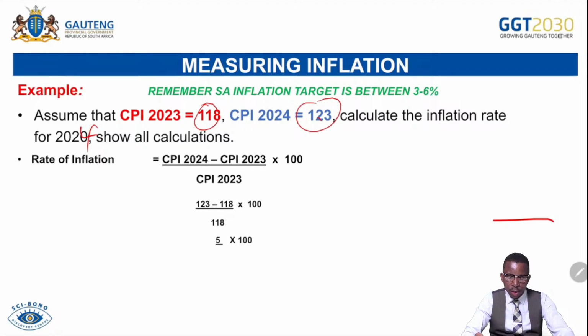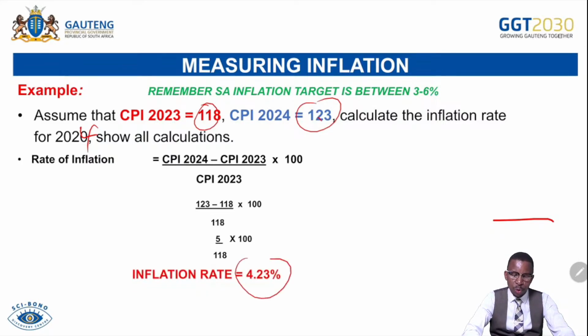What do we get? We continue to get maximum marks. We continue with the steps. We get 5 over 118 multiplied by 100. Inflation rate is 4.23, so it's within the target range of between 3 to 6%. So that's how we calculate inflation. This can give you up to 4 marks in calculation if you are given the data response.